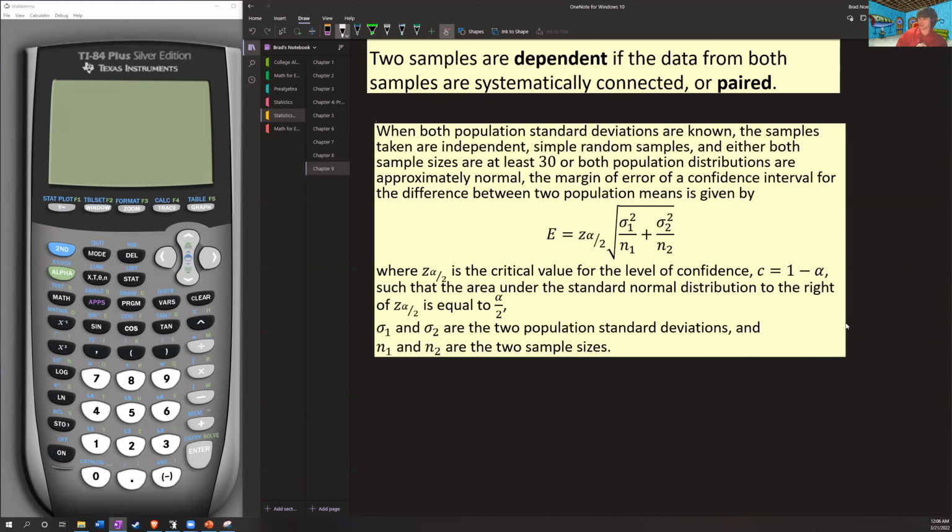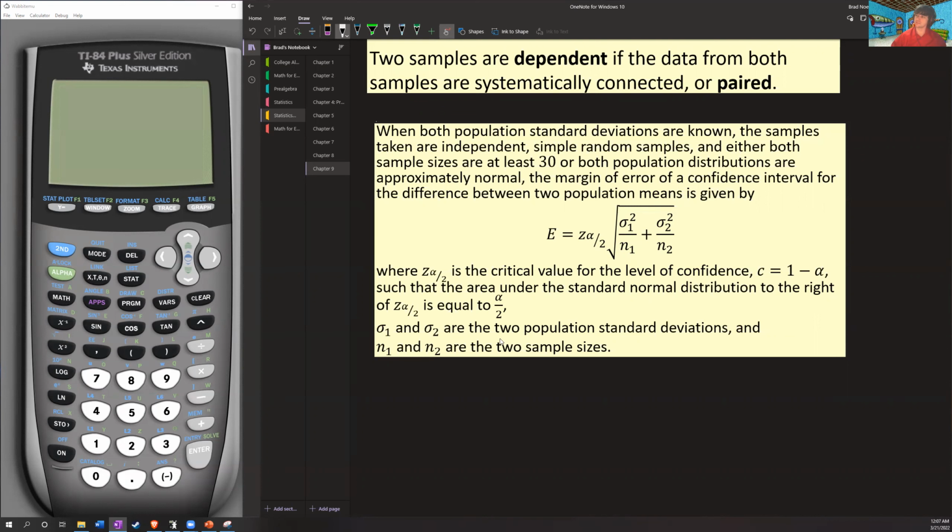The margin of error of a confidence interval for the difference between two population means is given by, our error is z sub alpha over 2 root sigma 1 squared over n1 plus sigma 2 squared over n2. Note that for our previous ones, that was going to be z sub alpha over 2 times sigma over root n. This here, note, it's very similar, only instead of just sigma over root n, we have the sum of these two together. So note that it's the same basic idea as sigma over root n, but it is the sum of these sigma squared over n for each of our samples.